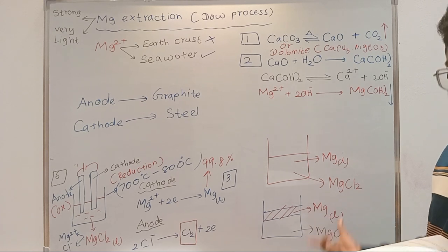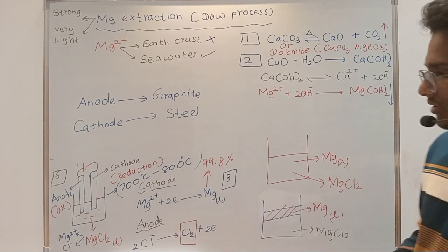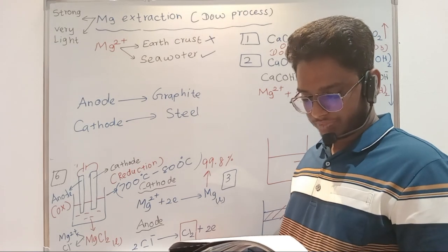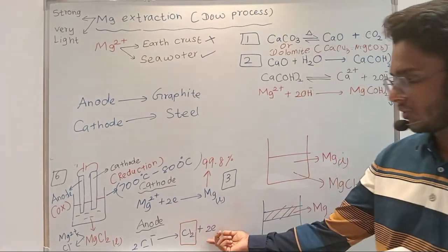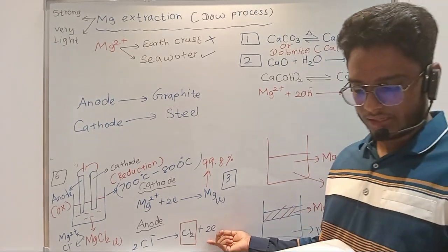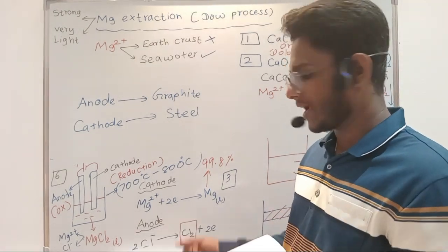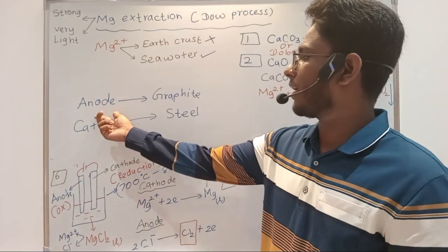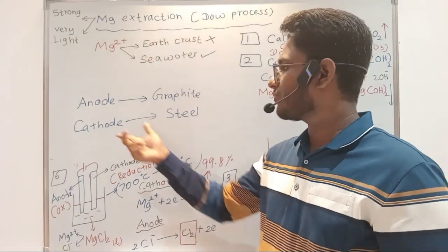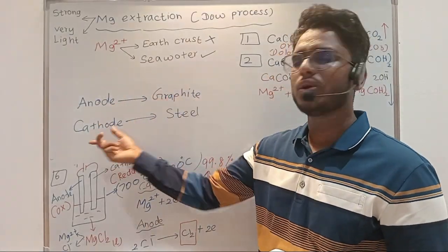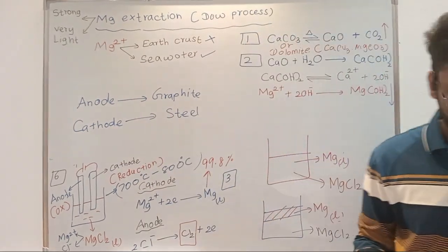The reason is the difference in densities. Okay, so the anodic reaction I have given: chloride converting to chlorine and to liquid. So you have the reaction at the anode, right? Highlight anode and graphite. Industrially for the anode we are using graphite, and for the cathode we are using steel, right?